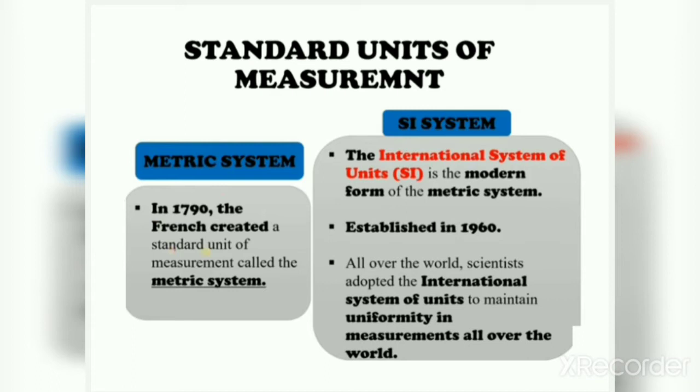Now if you measure anything with a scale, the measurement is accurate, and it will be the same all over the world because it is adopted by the whole world.